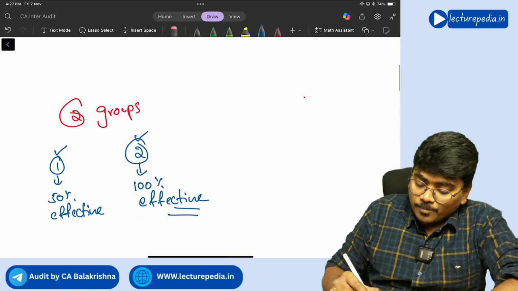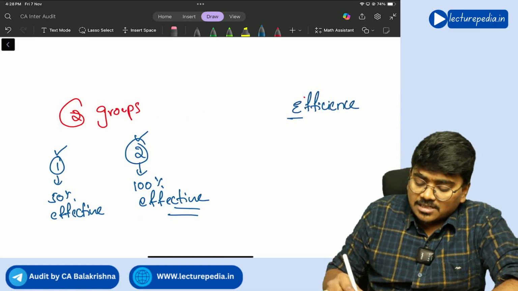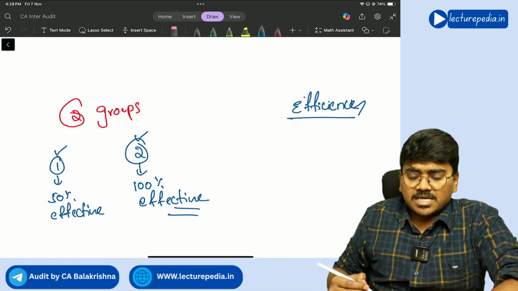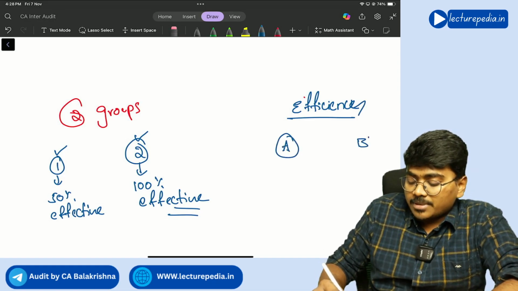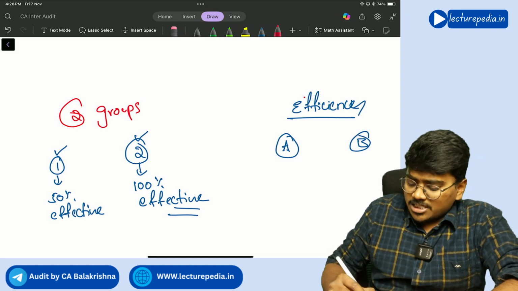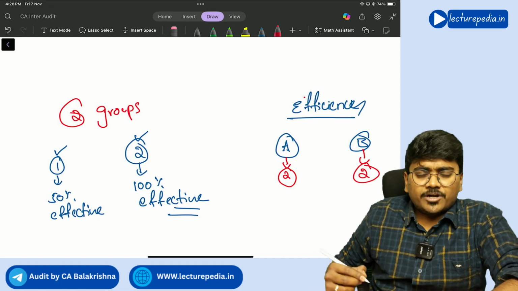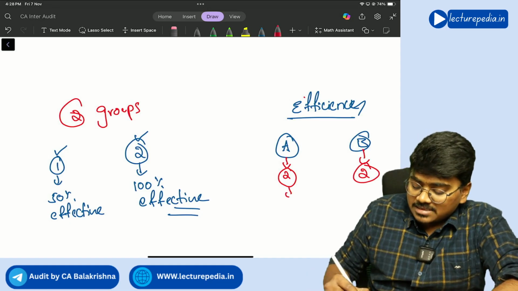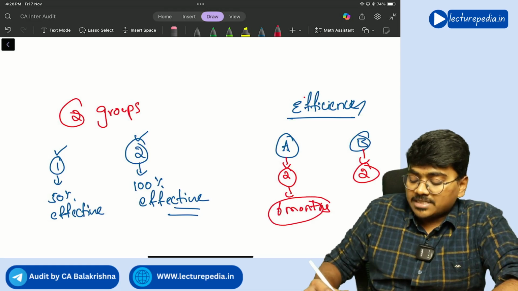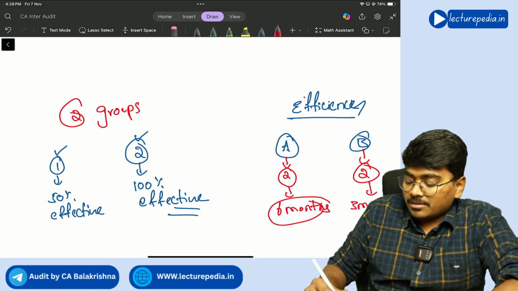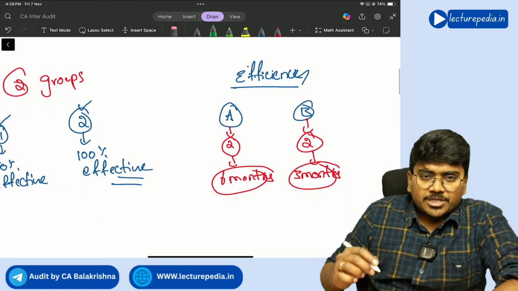Now going to efficiency. Let's say for example, the same example, CA exams, there are two students, Mr. A and Mr. B. Mr. A is preparing for two groups. Mr. B is also preparing for two groups. Mr. A has studied for 6 months. Mr. B studied for 3 months. Both of them wrote examinations.